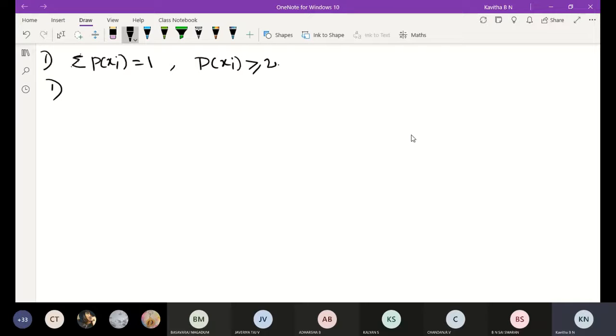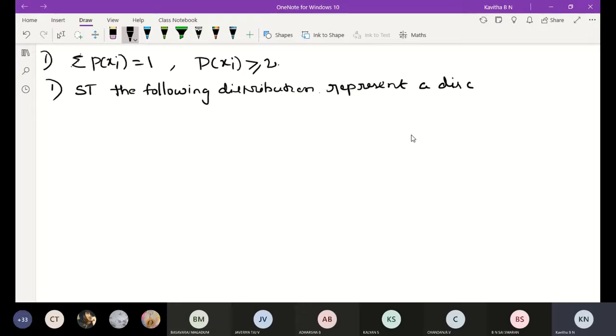First problem: show that the following distribution represents a discrete probability distribution.